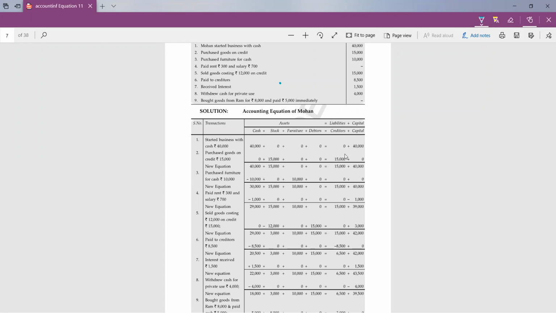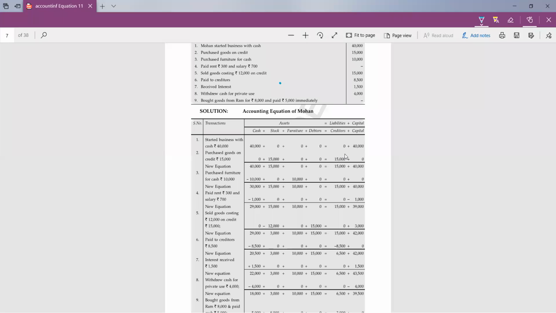Okay, students, so next is the next transaction. Third, purchased furniture for cash, that is 10,000. Now tell me which two accounts will be affected by this? Purchased furniture for cash. Yes, cash and furniture. Now, tell me which is increasing and which one is decreasing. Yes, cash is decreasing because we need to pay cash, and furniture is increasing.